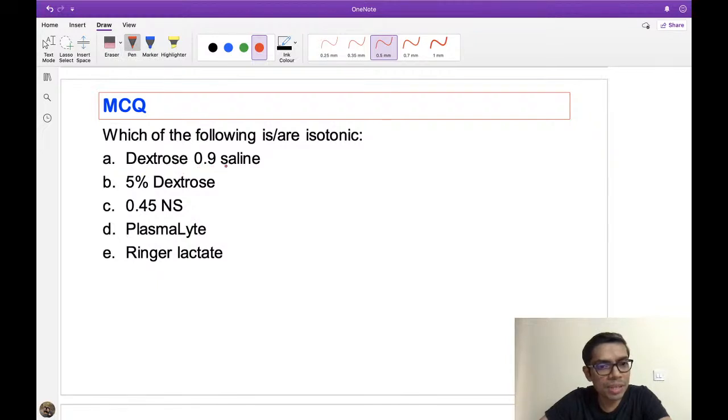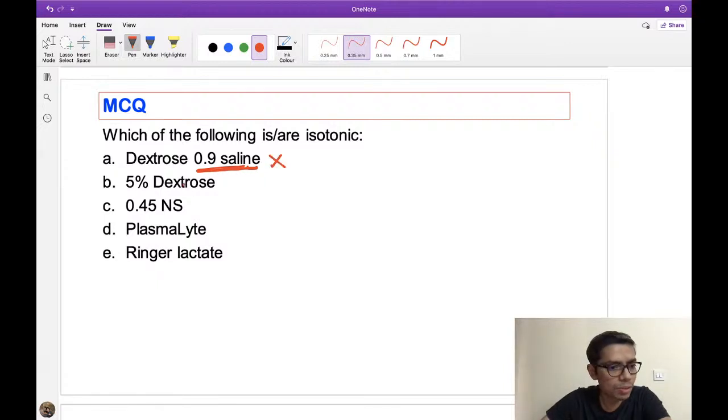Dextrose 0.5% saline. Why are you saying this is isotonic? I'll say this is not isotonic, because this is not 0.9% saline solution, it is dextrose saline solution. So please remember, A is not an isotonic solution. When only normal 0.9% NaCl is given, obviously that's an isotonic solution. But whenever you add dextrose to the saline solution, which is already isotonic, most probably 5% dextrose, this solution becomes hypertonic. So this is not my answer.